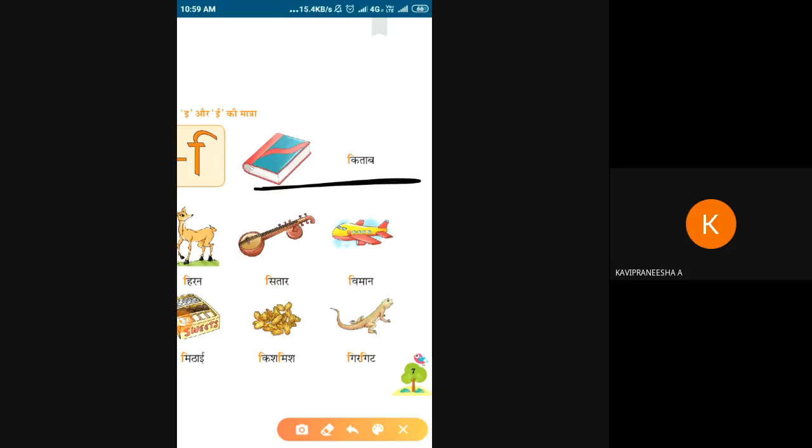Let's clap for the first boy who is saying kitab. So clap for that boy. So kitab means what, child? Ma'am, Yogalakshmi, ma'am. Oh, everyone clap for Yogalakshmi. She is saying correctly and she is saying first. Kitab means book.